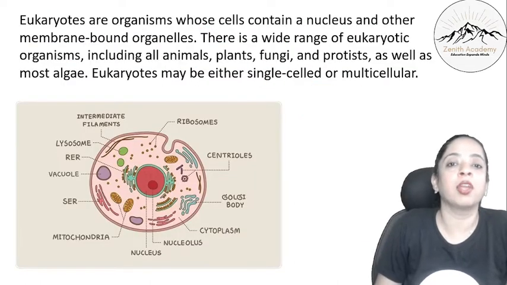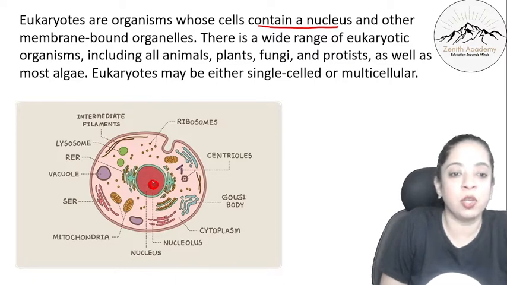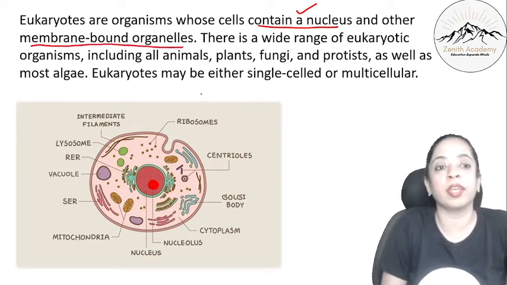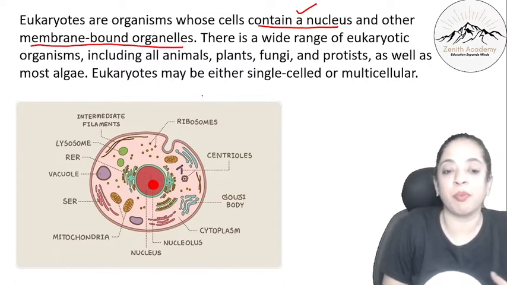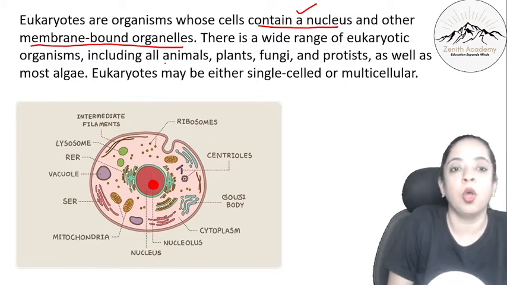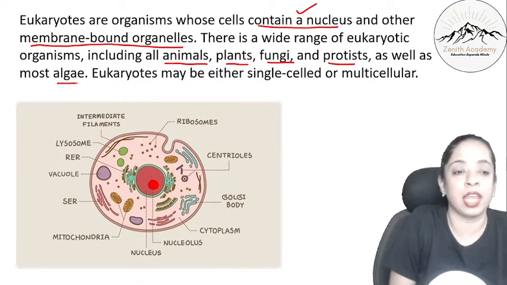Whereas eukaryotes are organisms whose cells contain a nucleus. Now there is a nucleus. Can you see here? This full part is a nucleus with a membrane, and there is a nucleolus inside, and this blue part is the nuclear membrane. So it contains a nucleus and other membrane-bound organelles, like the vacuoles, the centrioles, Golgi bodies, mitochondria, all those things. There is a wide range of eukaryotic organisms, including all the animals, plants, fungi and protists. All four of them fall under eukaryotes, as well as most algae.